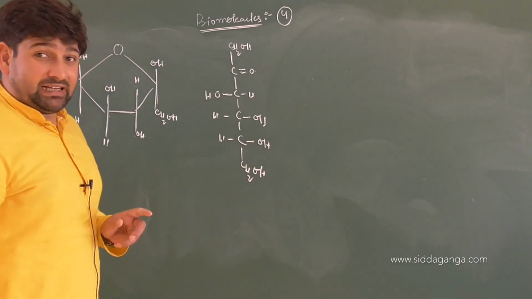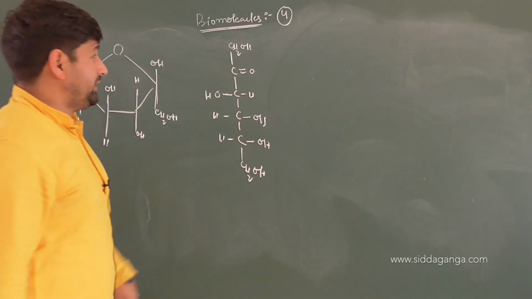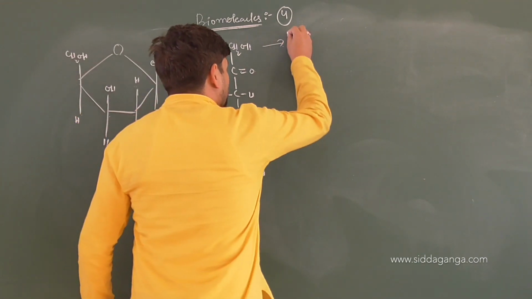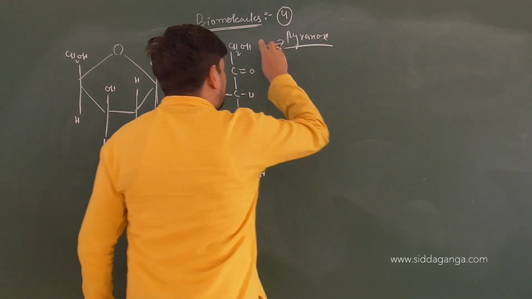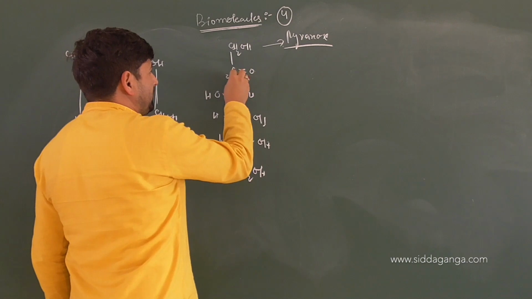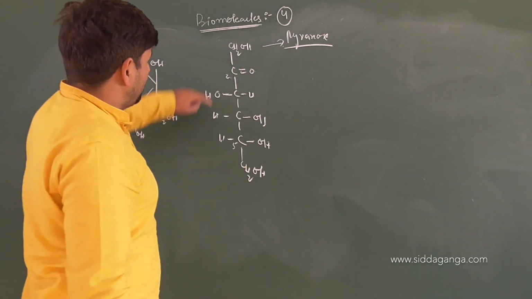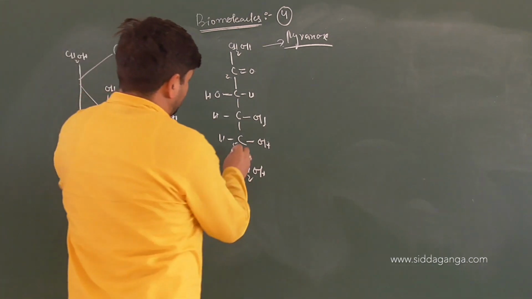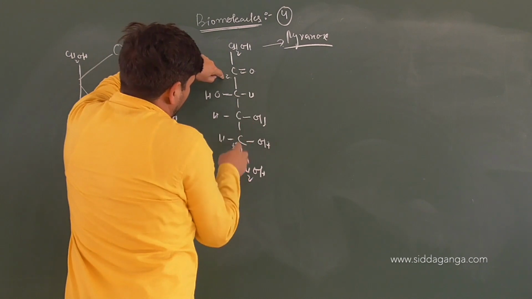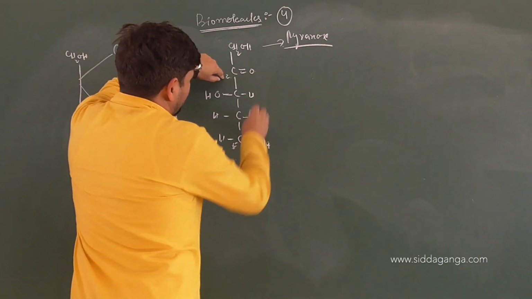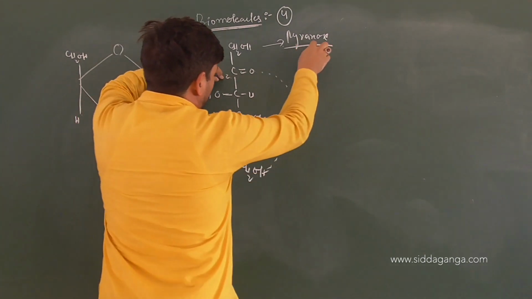So remember that this fructose can be found in the form of pyranose also. And if it is in pyranose form, carbon number 2 will bond up with carbon number 6. Carbon number 2 can bond up with carbon number 3, 4, also 5, also 6. If it bonds up with the 6th one, then you will get pyranose form.